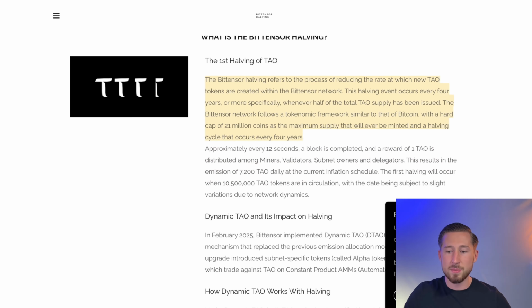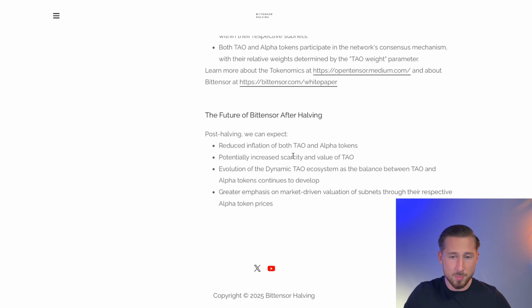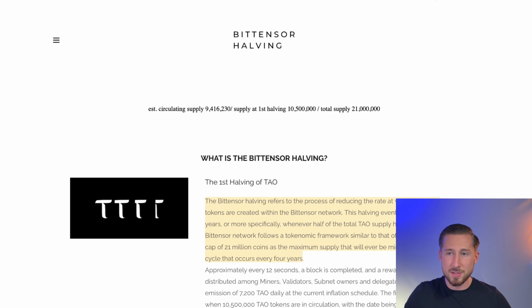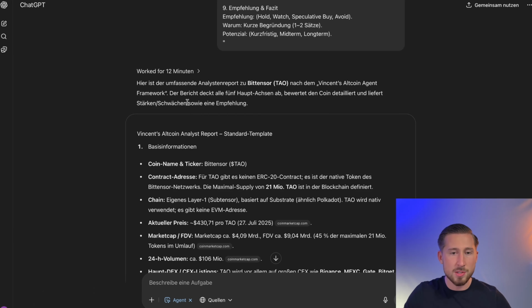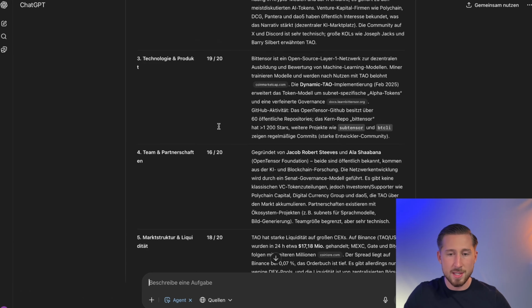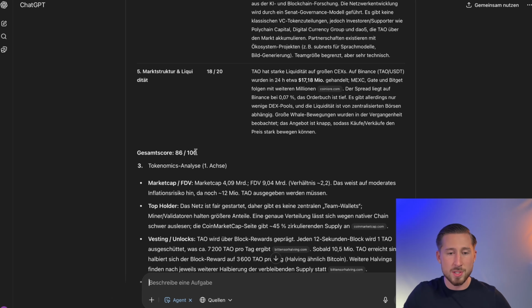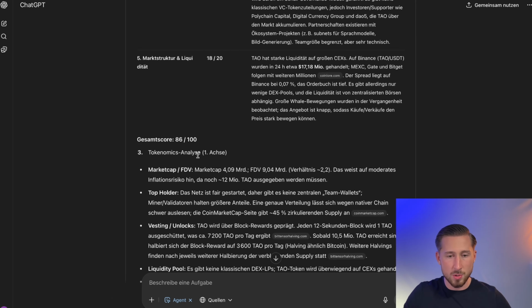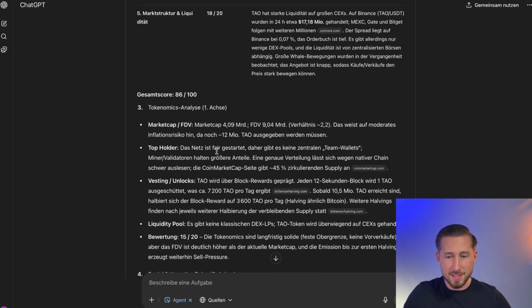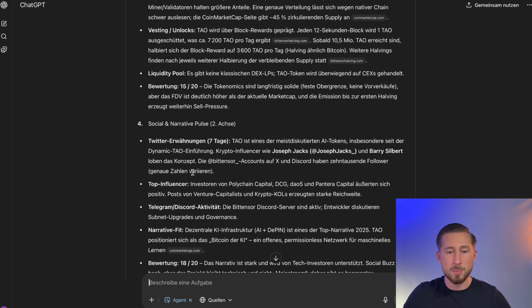Later on, you can even verify everything yourself to see exactly which sources the agent used for each piece of information. In the case of Bitten, it took 12 minutes, used 39 sources, and here we have a complete overall result with a total score of 86 out of 100. And here, everything is presented in detail again, from the unlocks to the vestings, even the top holders. So it's also incredibly impressive that, in some cases, on-chain data is read directly. So for example, it checks who are the top holders. What is the overall token distribution like? So we have so much information compiled and presented here.